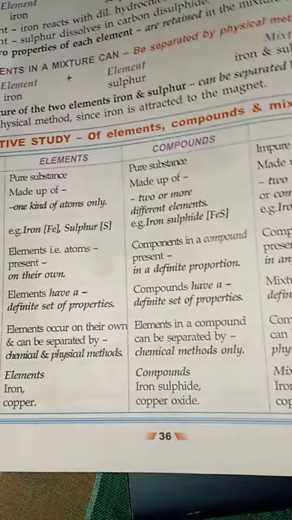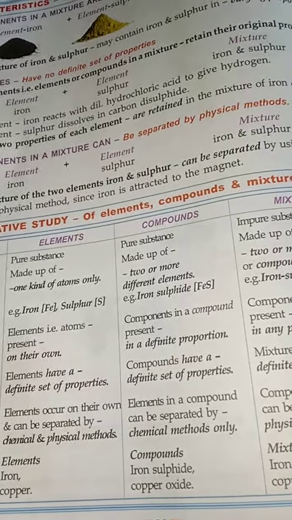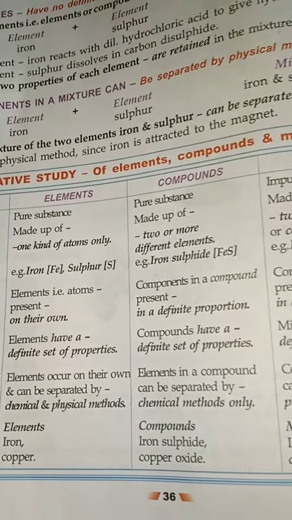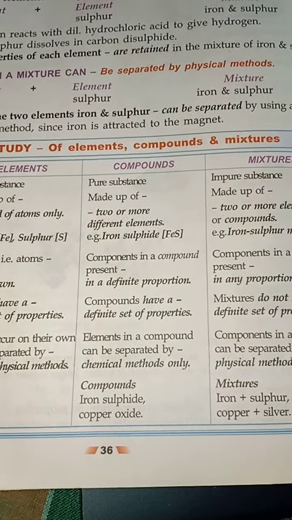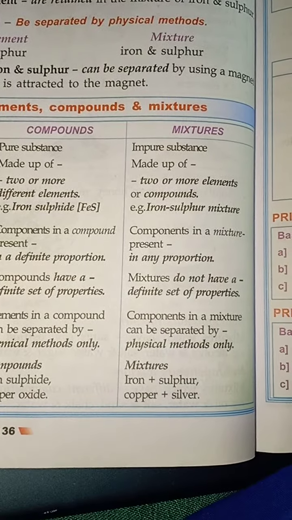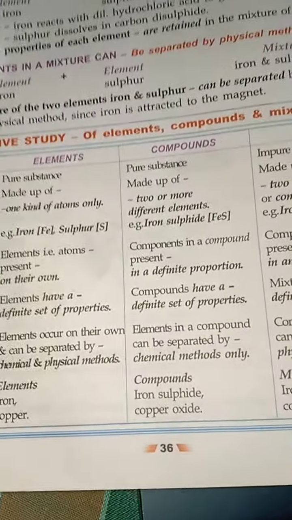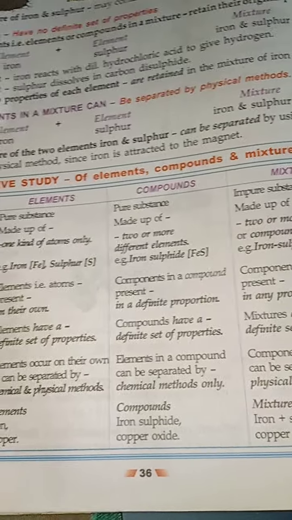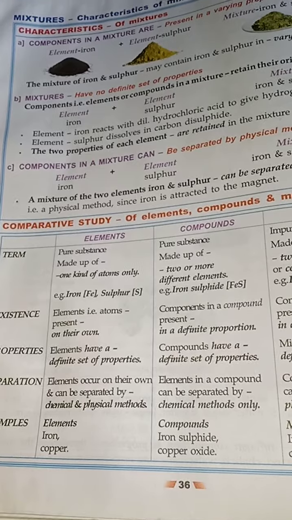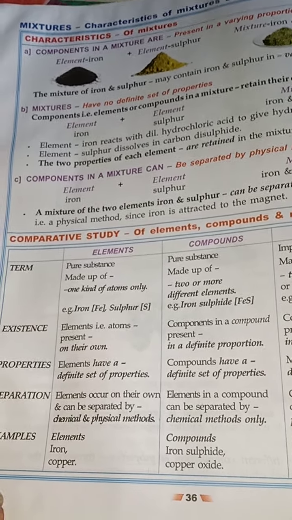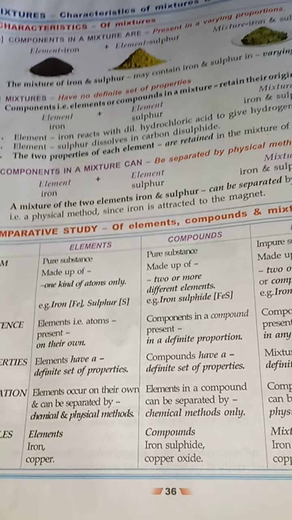Moving to the comparative study between elements, compounds and mixtures. Here the entire difference is given. For example, elements are made up of pure substance with one kind of atom, whereas compounds are made up of pure substance with two or more kinds of atoms. But mixtures are impure substances made up of two or more elements. Elements and compounds have their own set of properties, whereas mixtures have no set of properties of their own. Elements cannot be separated by physical and chemical methods. Compounds can only be separated by chemical methods, and mixtures can only be separated by physical methods.